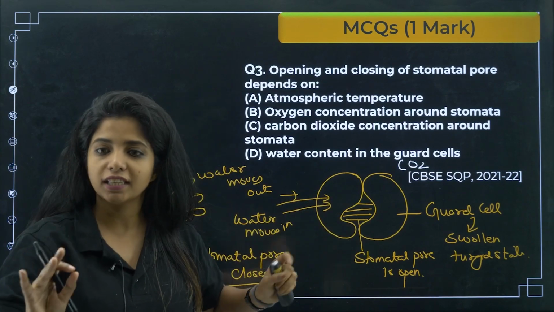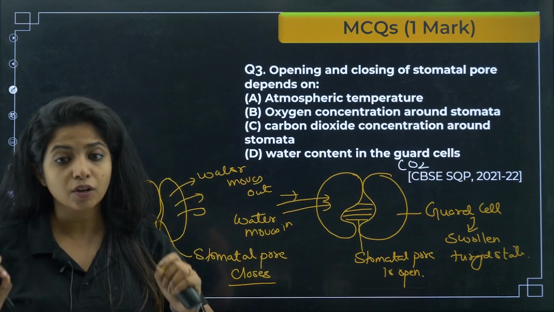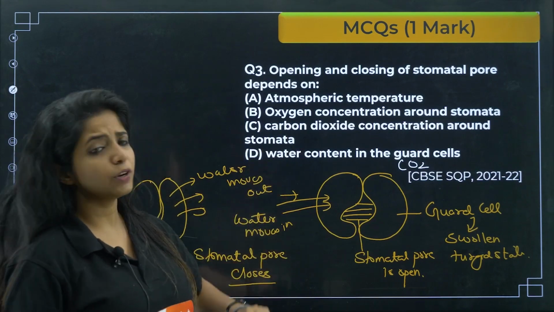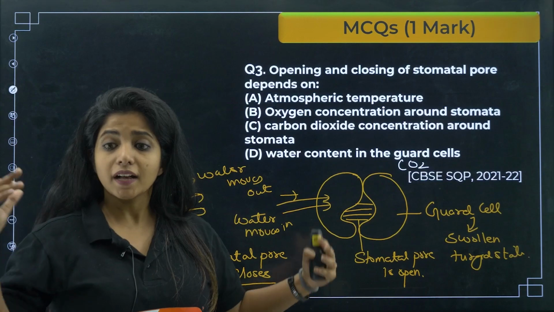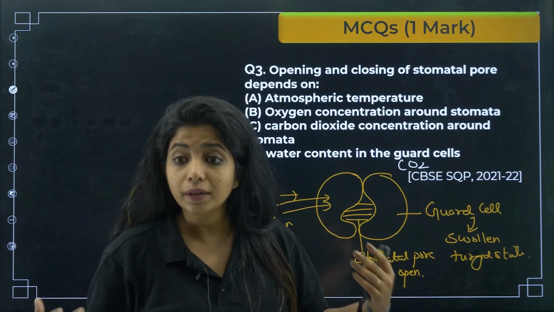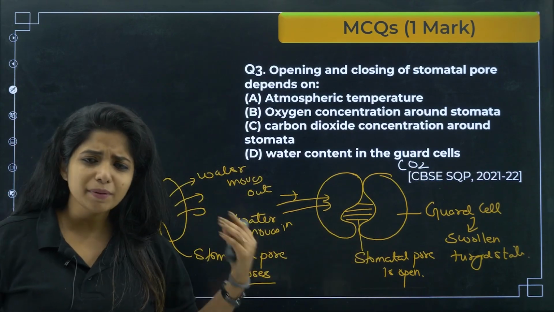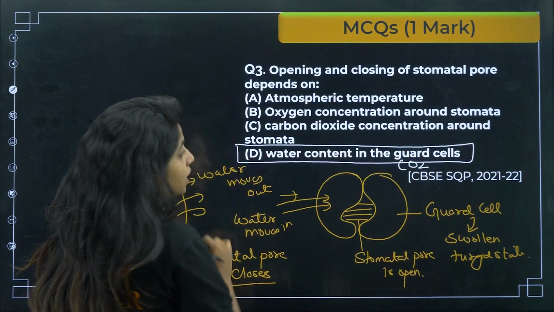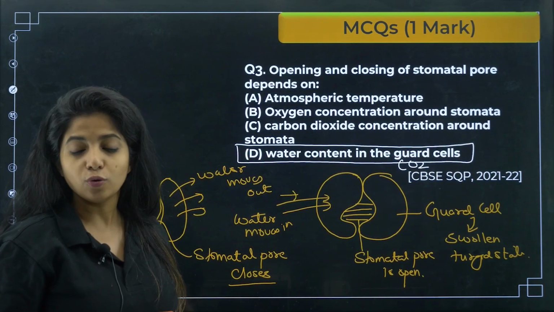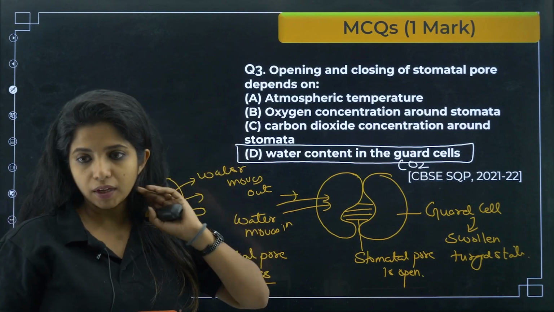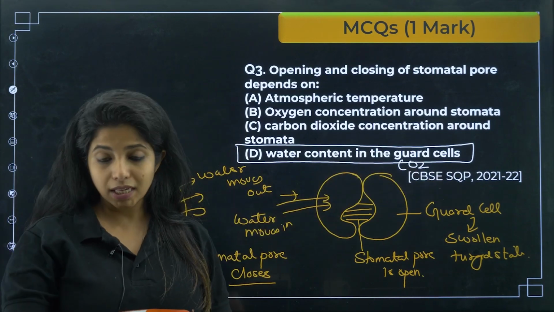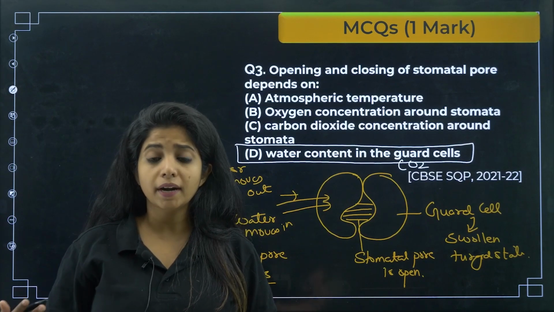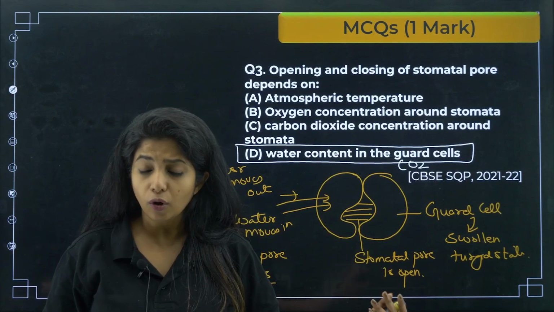So that is why we say that water content in the guard cell, if that is an option, you have to go with that. You do not have to go with any other thing. Atmospheric temperature might be a reason. Carbon dioxide concentration around the stomata might be a reason. Oxygen concentration around the stomata might be a reason. But what is the most apt reason, children? Water content in the guard cells. This is the most apt reason. You can get several cues for it. The signal could be many. As I said, carbon dioxide, or probably if there is too much water in the plant, it has to be removed out. That could also be a reason.